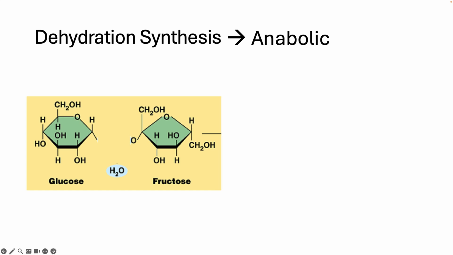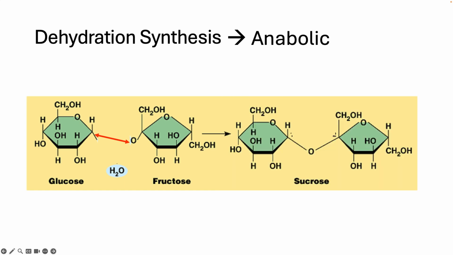So that enzyme, the one that ripped away oxygen and hydroxide, will encourage these atoms to share with each other. The remaining oxygen atom on fructose will share its electron with the lonely carbon atom on glucose. And that sharing of electron creates a covalent bond between these two monomers. This is the synthesis portion of this type of reaction.